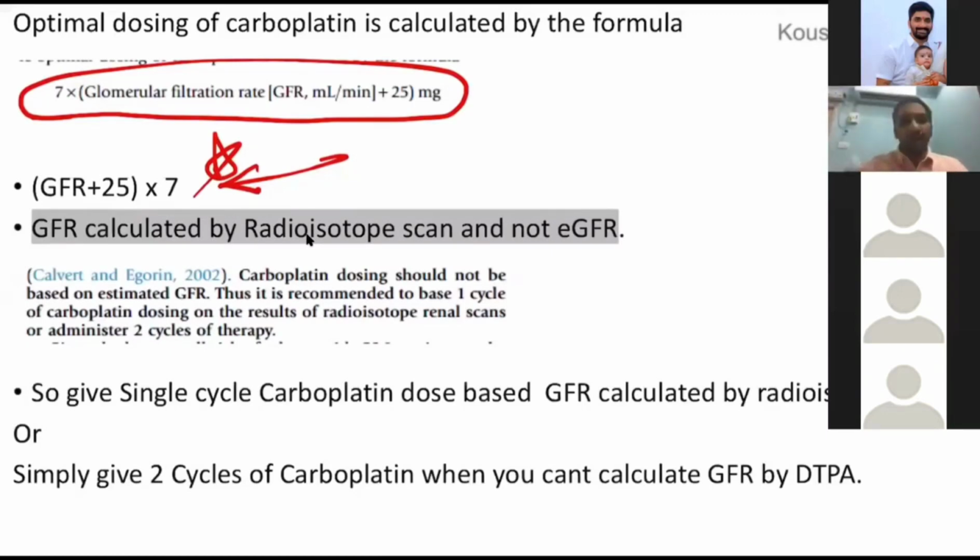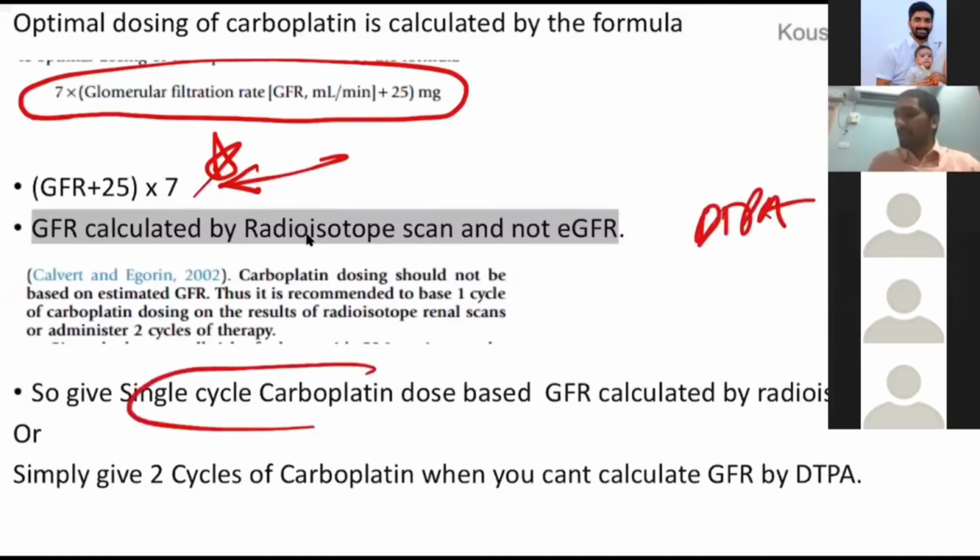The most important thing is that the GFR is calculated based on the radioisotope scan. It is not an estimated GFR. So you calculate the GFR based on DTPA and give the patient a single cycle of carboplatin, the standard of care, based on GFR estimation.